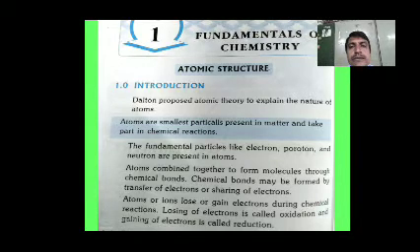Chemical bonds may be formed by transfer of electrons or sharing of electrons. Atoms become ions by loss or gain of electrons during chemical reactions. Losing of electrons is called oxidation and gaining of electrons is called reduction.